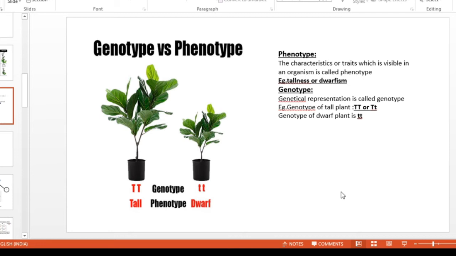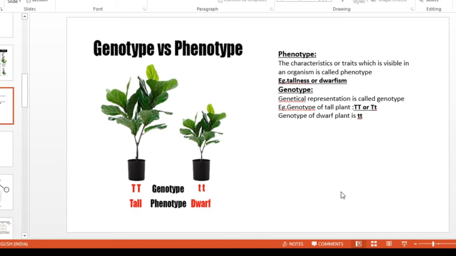What is the phenotype of the first plant? Phenotype is tallness. We know that it is a tall plant, so the phenotype is tallness. And in the case of the second plant, what is the external appearance? It is a short plant or a dwarf plant. So dwarfism is the phenotype of the second plant.